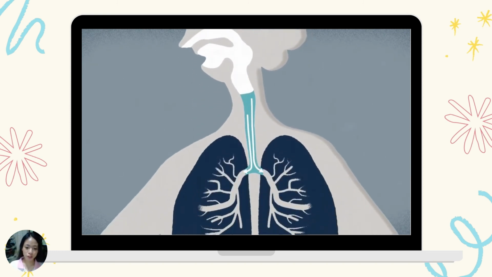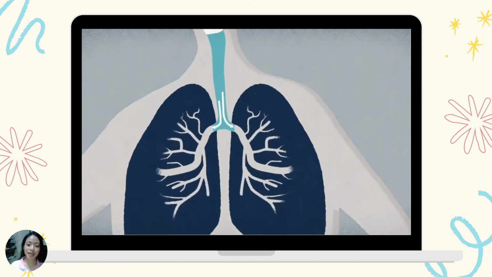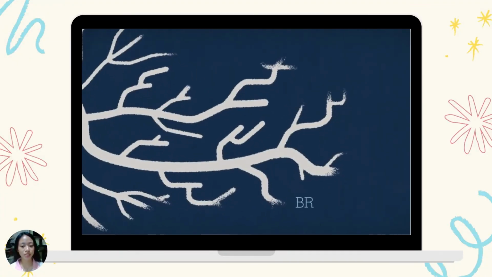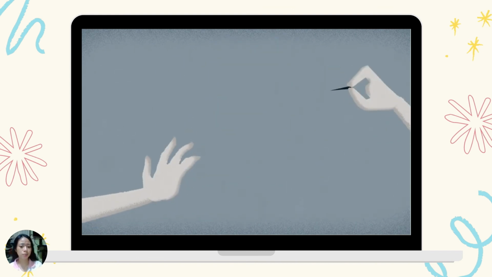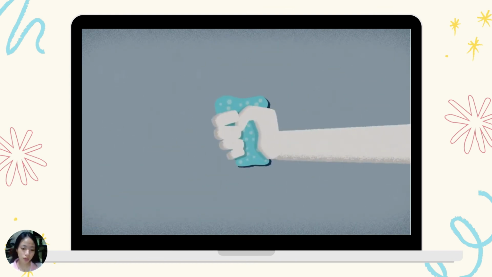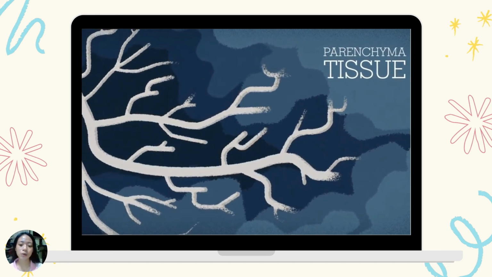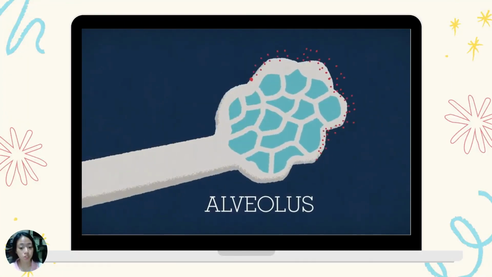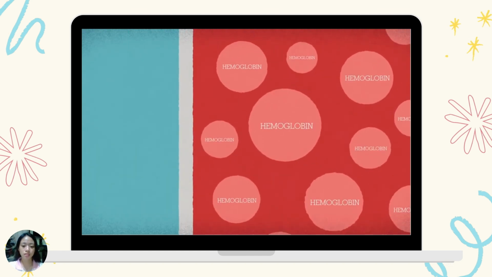Going back to the airflow, after the air passes through the trachea, it will go to the bronchi and split the gas with one in each lung. The air will then enter tiny air passages called bronchioles. Lungs are just like balloons, but instead of being hollow, they are actually spongy inside. In these bronchioles, the air will enter the tiny air sacs called alveoli, which are surrounded by a network of capillaries full of red blood cells.